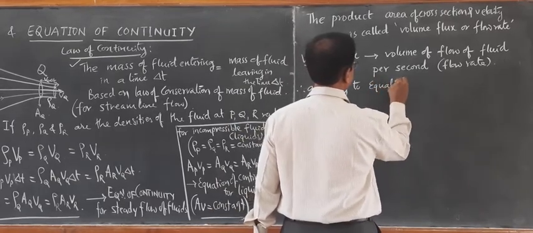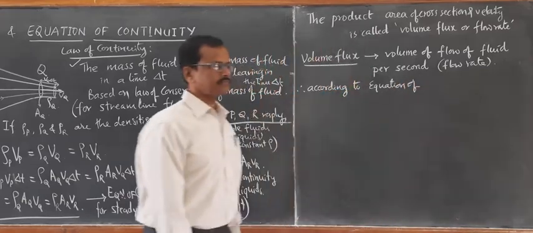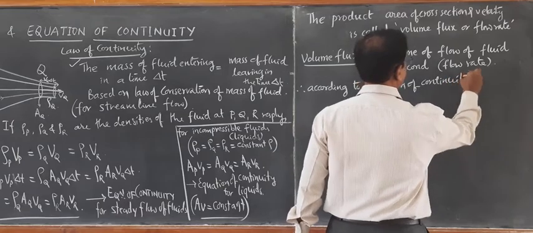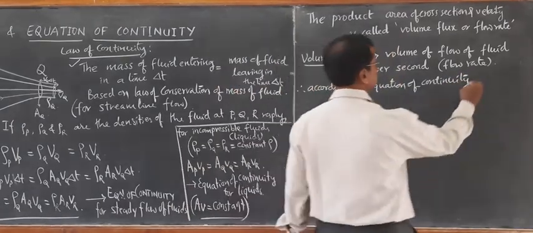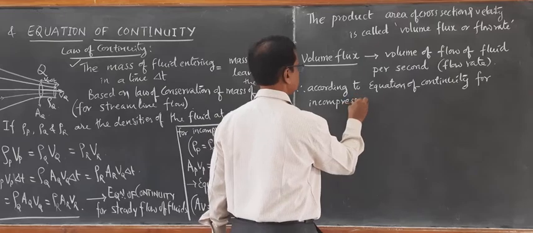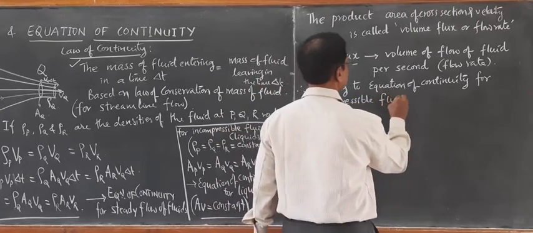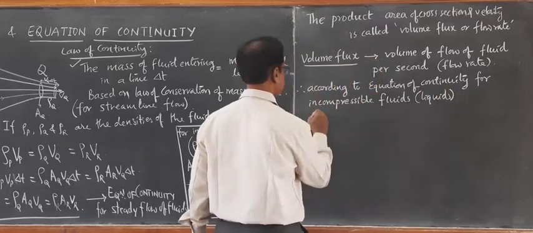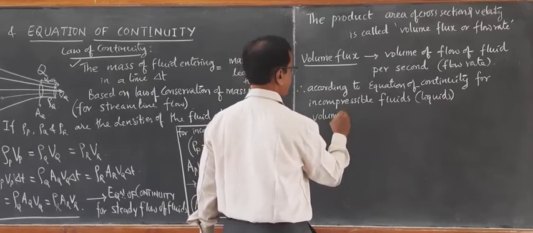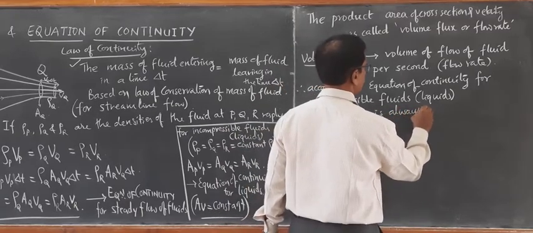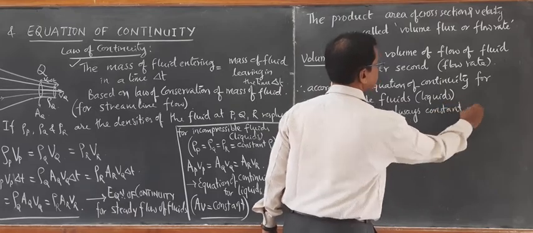Consequence of the equation of continuity for incompressible fluids, incompressible fluids meaning liquids: volume flux is always constant because the density does not change at all.